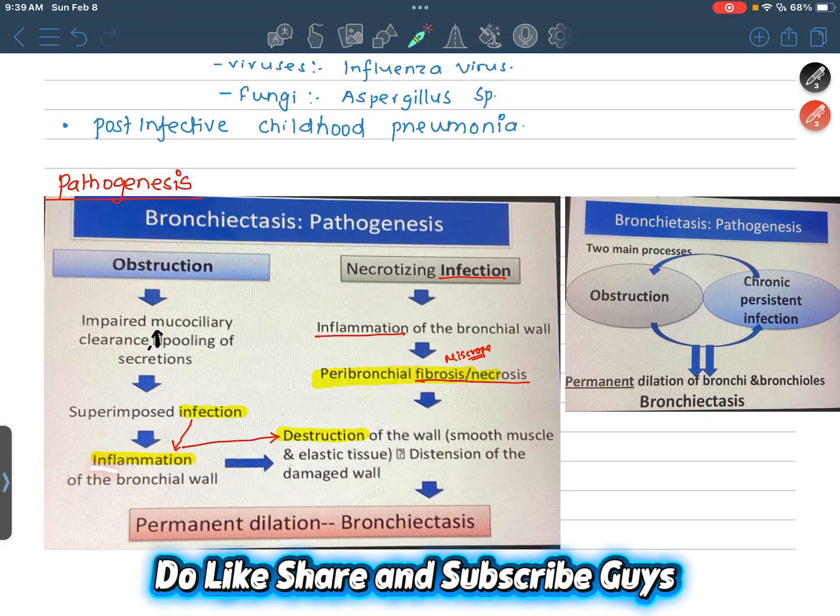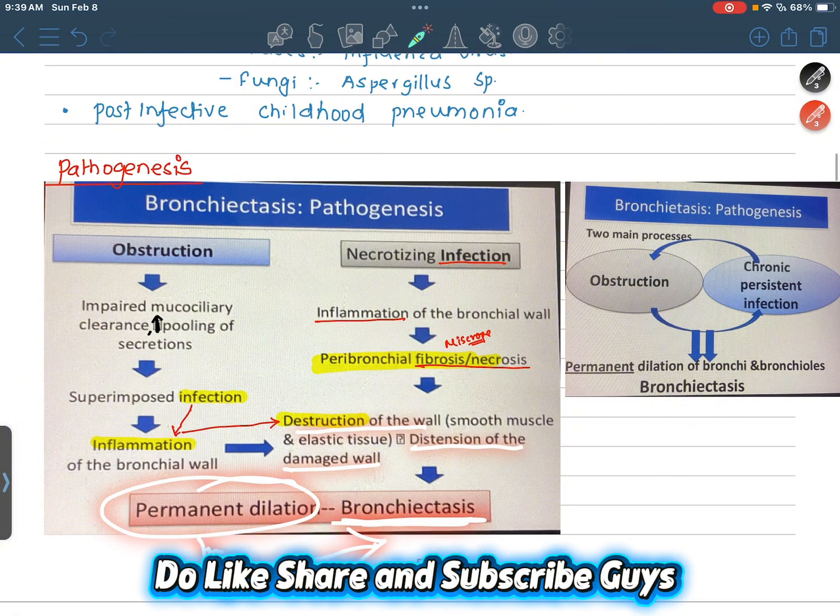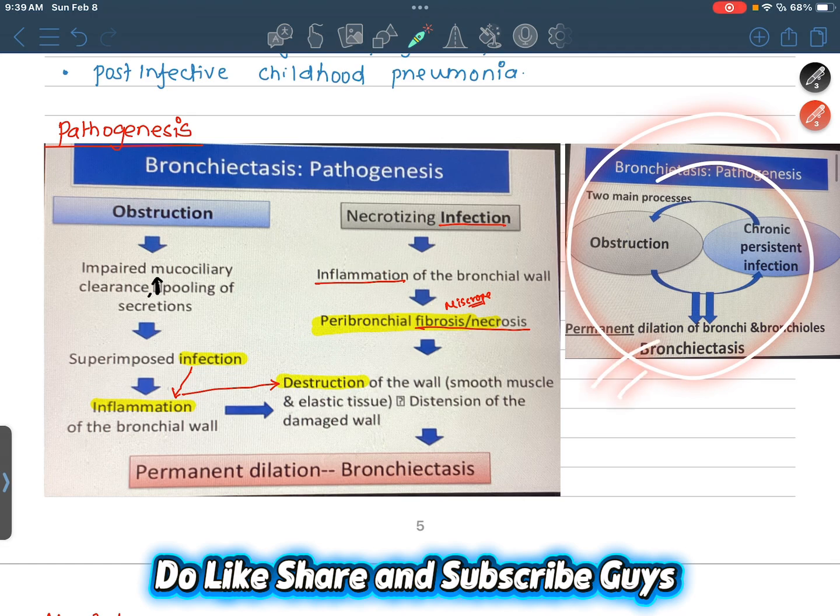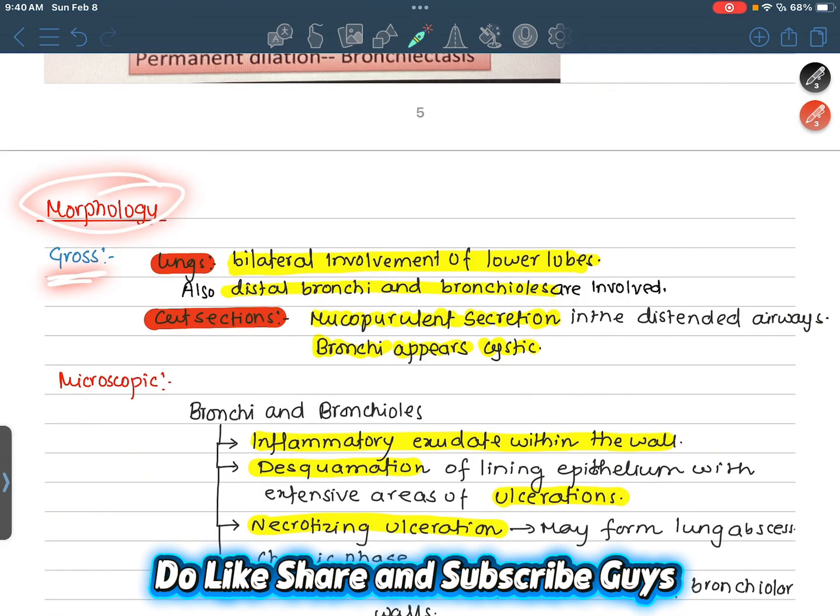If there is inflammation of the bronchial wall, there is destruction of the wall, like smooth muscle and elastic tissue, and increased distension of the damaged wall. In necrotizing infection, there is inflammation of the bronchial wall, leading to peribronchial fibrosis or necrosis, which eventually leads to destruction of the wall and increased distension of the damaged wall, leading to permanent dilation of the bronchi and bronchioles, which causes bronchiectasis. That is it.